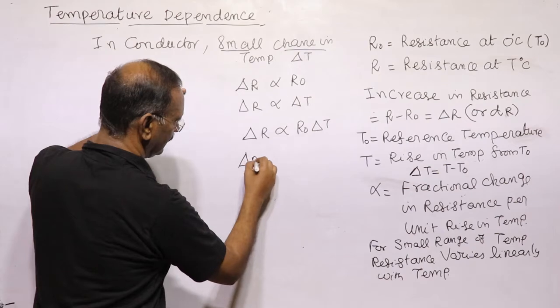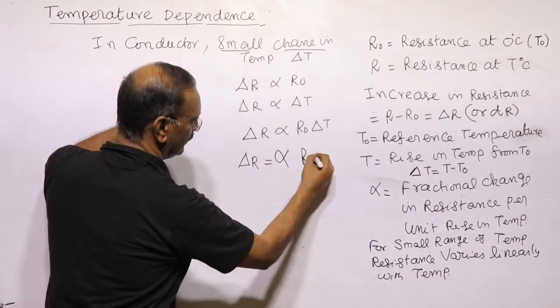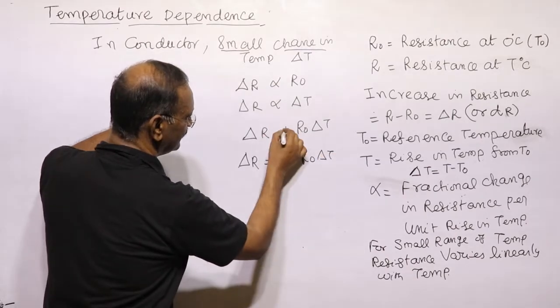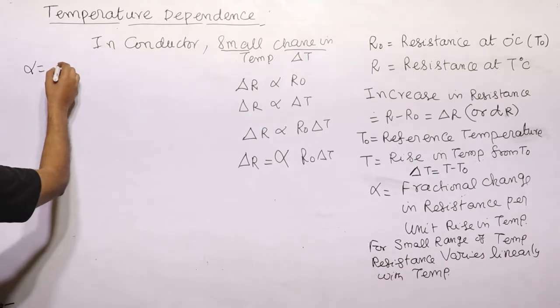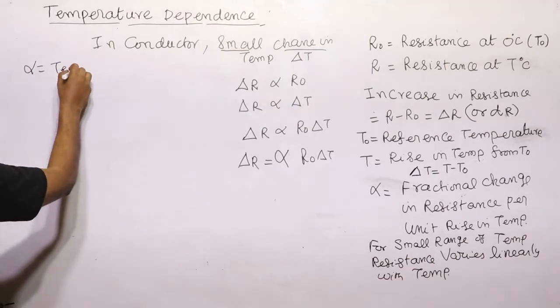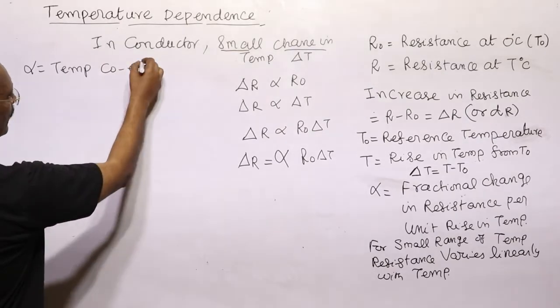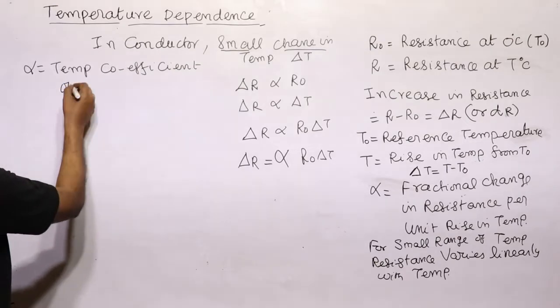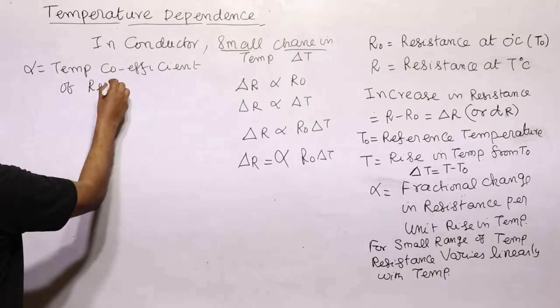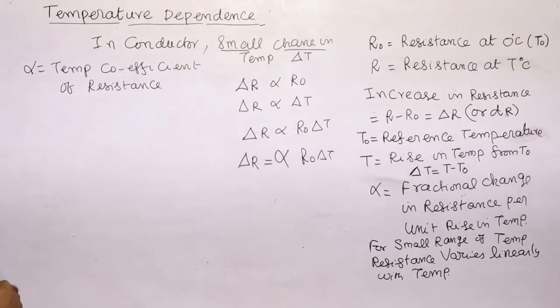So delta R is equal to some constant into R naught into delta T. This constant is alpha, where alpha is the temperature coefficient of resistance. That is what happens on increasing the temperature; it is called the temperature coefficient of resistance.